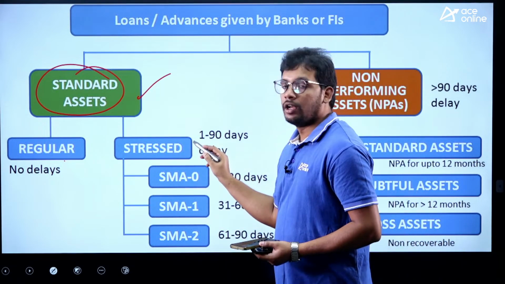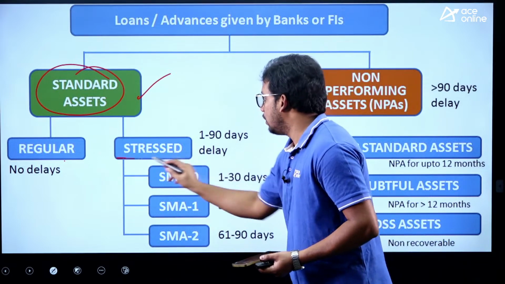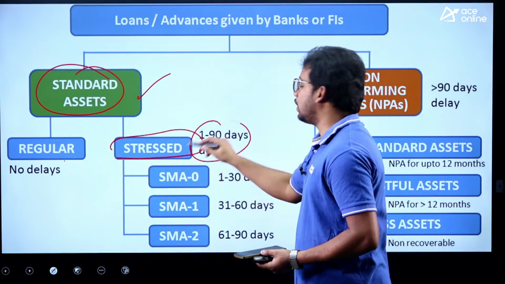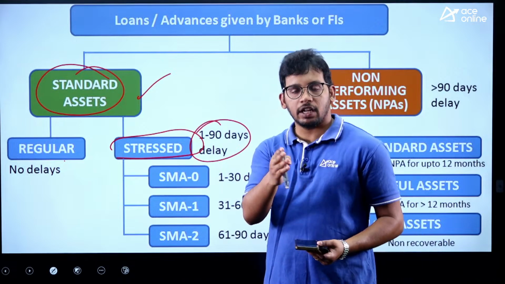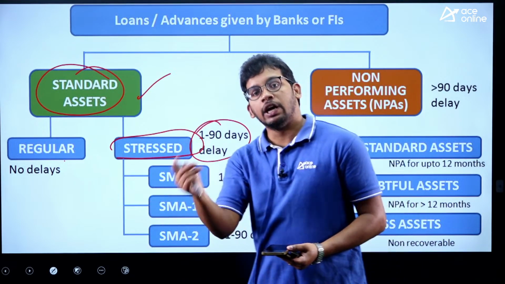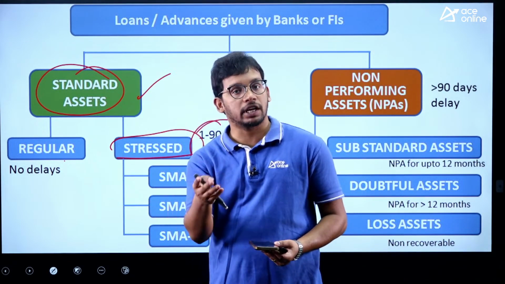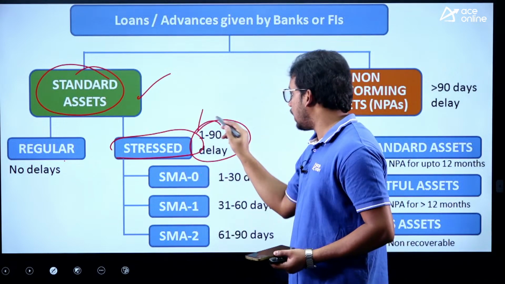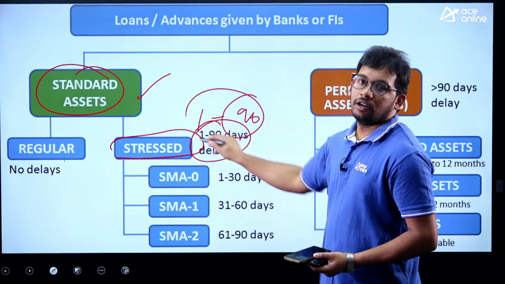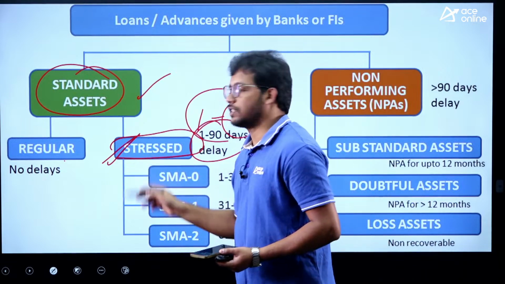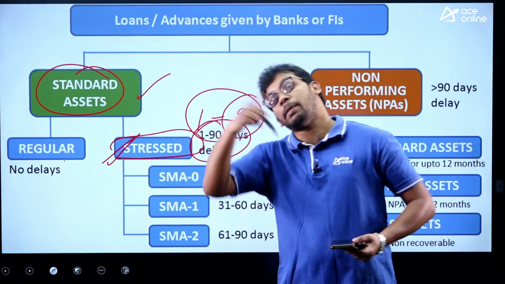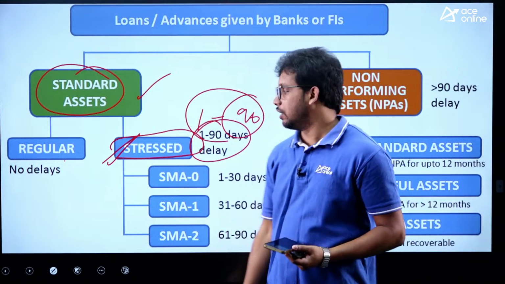If you are not paying your loan that you have taken, principal and interest, if you have delayed by between 1 to 90 days, that means October 1 is the deadline, but you did not pay on October 1. Next day you have crossed the limit. October 2nd you did not pay. So from the first day till 90 days, they are called stressed assets. That means those are stressed for the bank as you are not paying regularly, right?